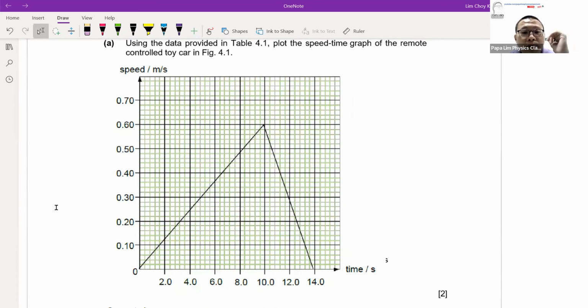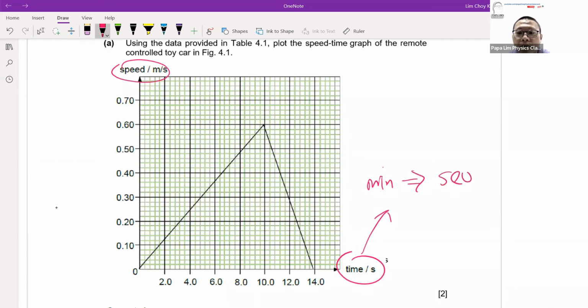Now, when you draw the speed time graph, I think plotting shouldn't be a problem. But the moment you have a speed time graph, the thing to take note of is the axis, especially for time. If they give you time in minutes, remember later on in your working or in your formula to convert the minutes to seconds. Because most of the time in kinematics, the formula that we use is always in SI units. So if it's minutes or hours, remember to change it to seconds.